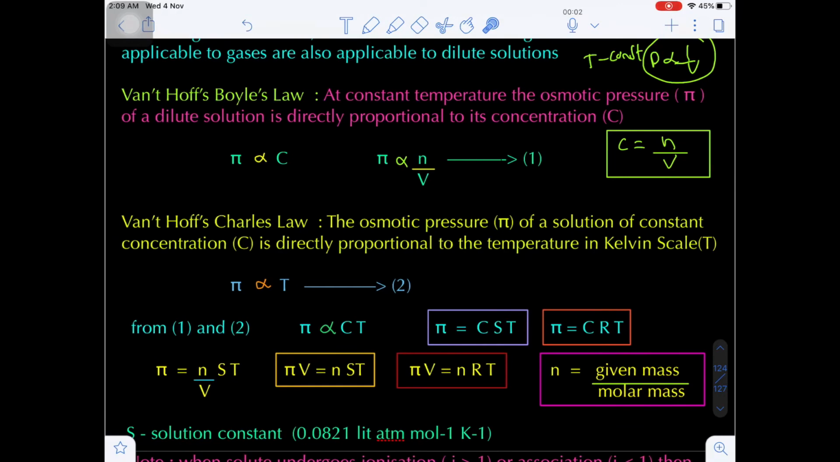Now the second one, Van 't Hoff Charles' law. According to it, at constant concentration, if the concentration of a solution is constant, then the osmotic pressure is directly proportional to the absolute temperature. Are you getting my point? That means osmotic pressure is directly proportional to what? Absolute temperature. Here temperature in the first case is constant, and here concentration is constant.